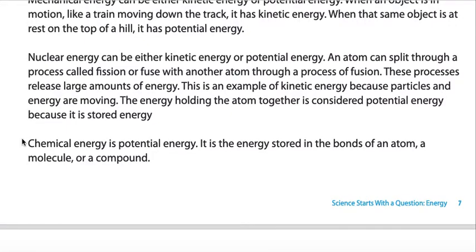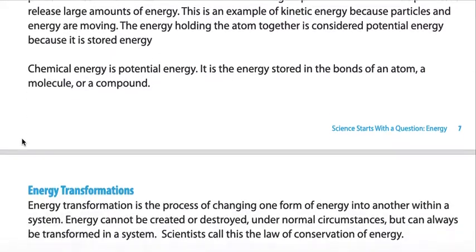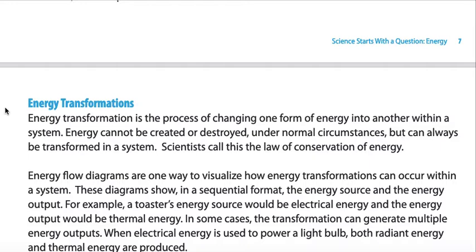Chemical energy is potential energy. It's the energy stored in the bonds of an atom, a molecule, or a compound. Today we're also going to talk about energy transformations.